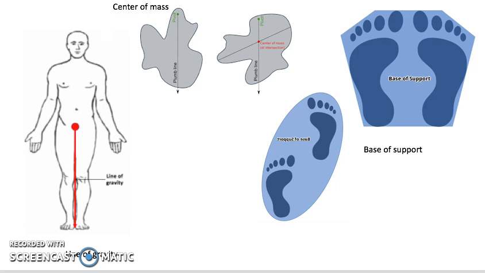In order for them to be stable, they must have a wide base of support, legs bent so they're closer to the ground. This means that the player will be more balanced and less likely to be pushed over. They're acting as a physical barrier using their core muscles and strength.